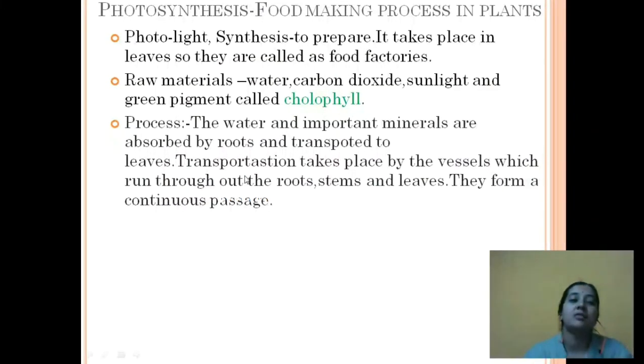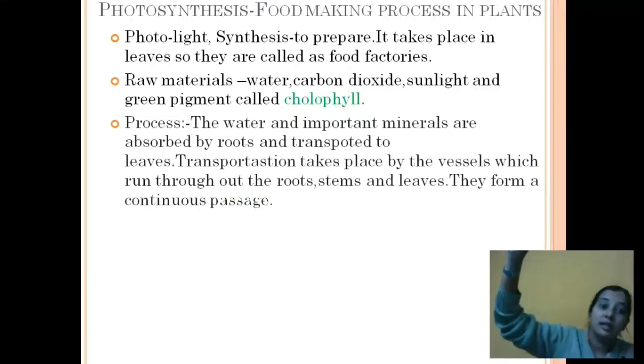So, how does this process start? From where does it start? Basically, as we said, water is the raw material for the process of photosynthesis. So, how does the plant get the water? Let's see here. The water and the important minerals are absorbed by roots and transported to leaves. That means in case of your plant, we have a root system. From the root, the water and minerals are absorbed and transported to the leaf.